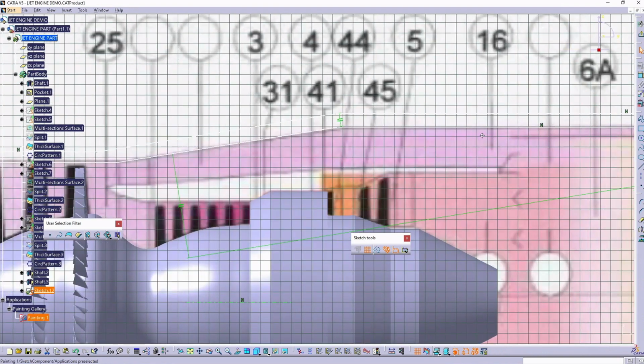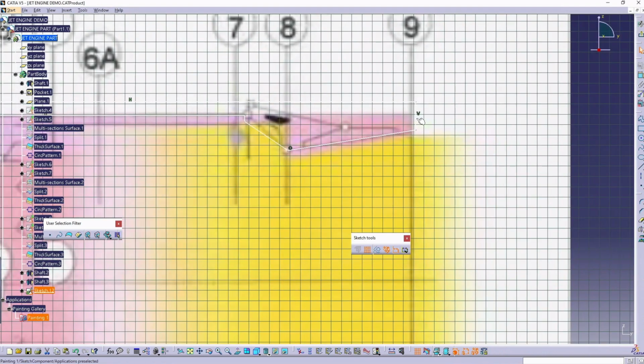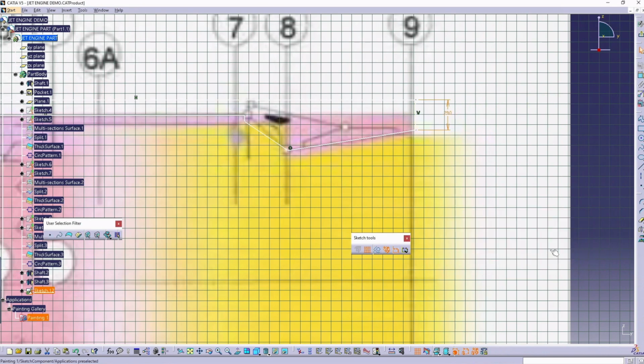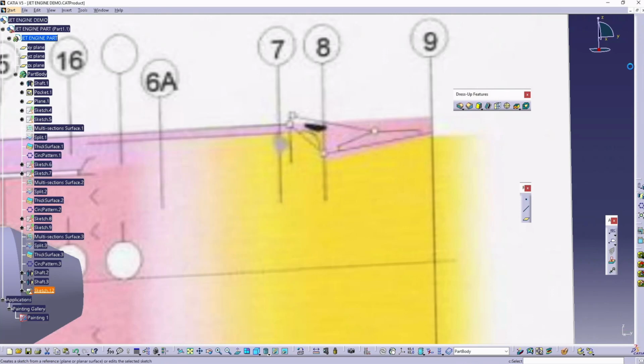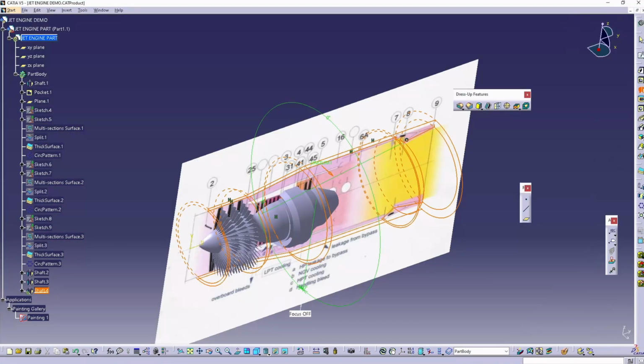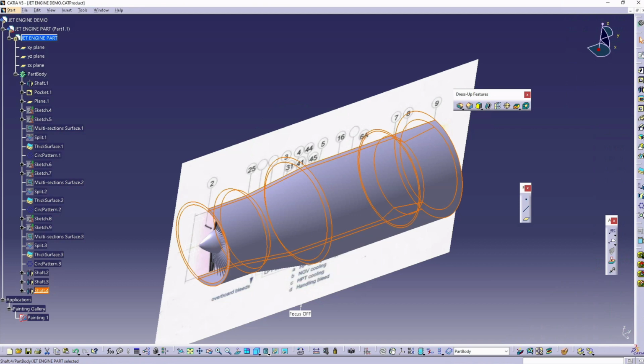Similarly, we will do the same at stage 9, except we're going to constrain to 290 millimeters. Again, use the shaft command to create the nacelle.